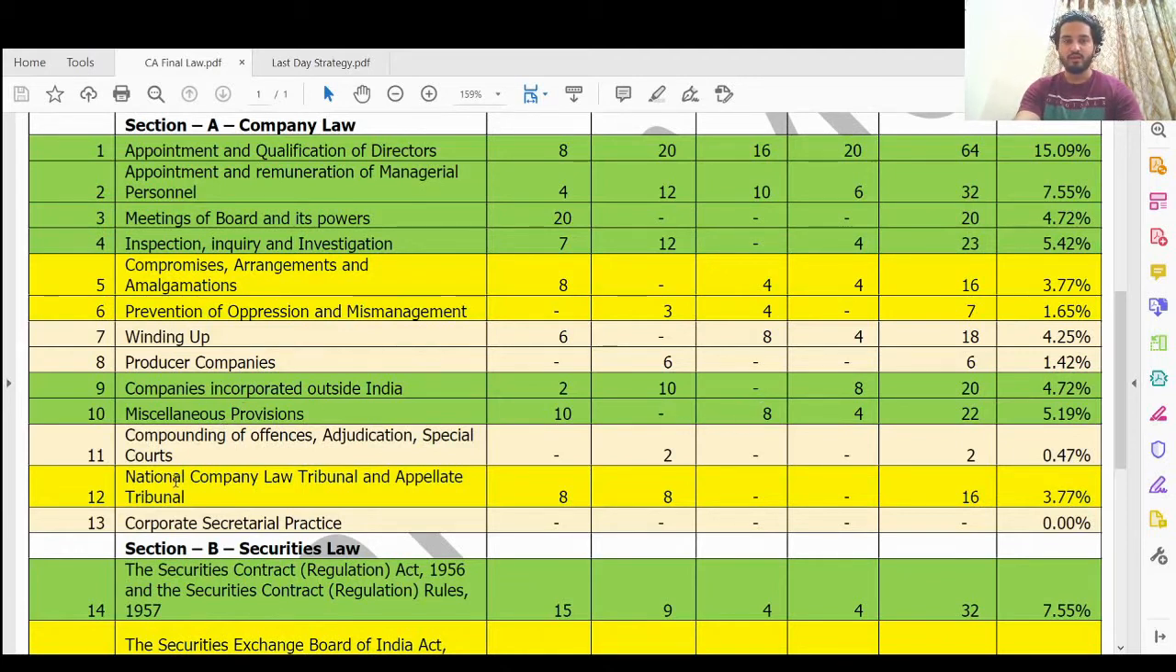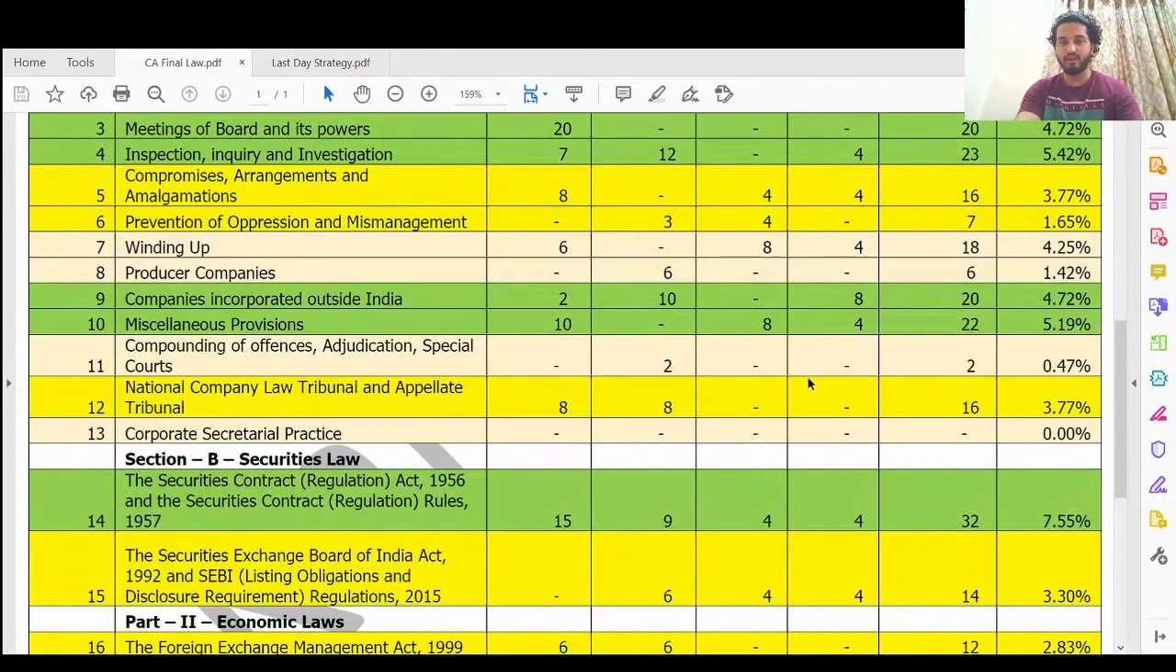Miscellaneous, NCLT and NCAT, 8 marks, but no question was there in May 19 and November 19. But I can assure that there was one or two questions in MCQ. Since it is with respect to appellate proceedings, you should know this. I have kept it in B category.